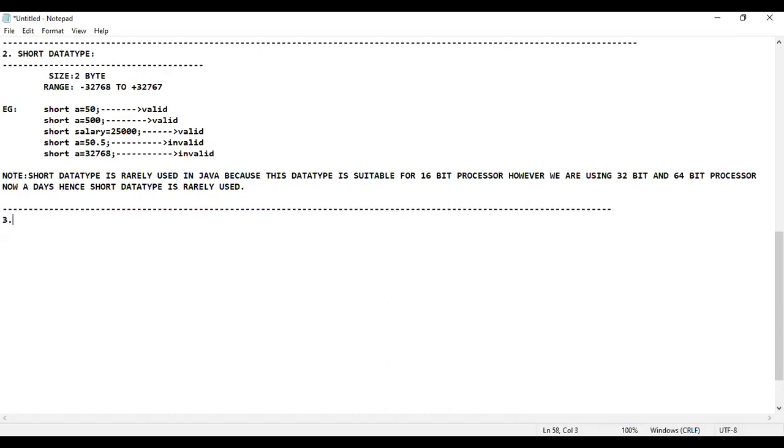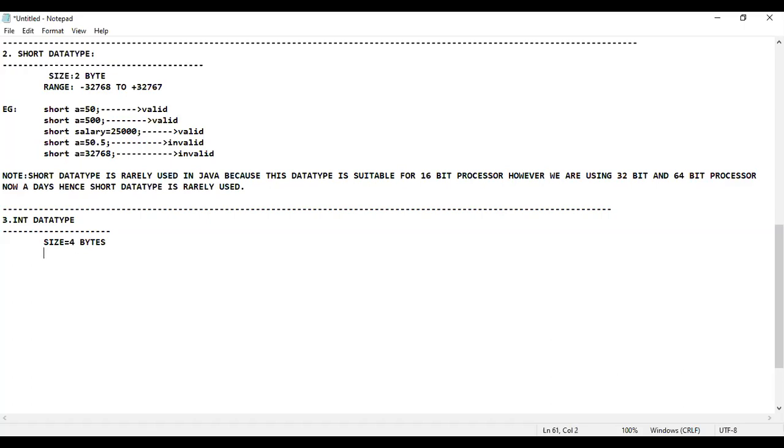The next one happens to be integer, is what I would like to consider. So the int data type. For the integer data type also, as normal, I would like to consider the size. What is the size that you are going to provide? Can you tell me? 1 byte or 2 byte or 3 byte? So it is 4 byte is what you are going to provide.